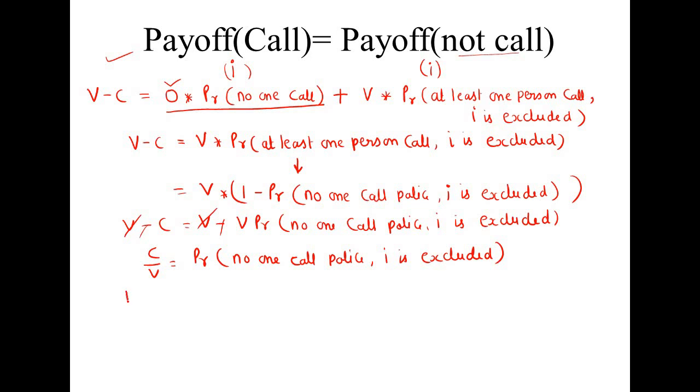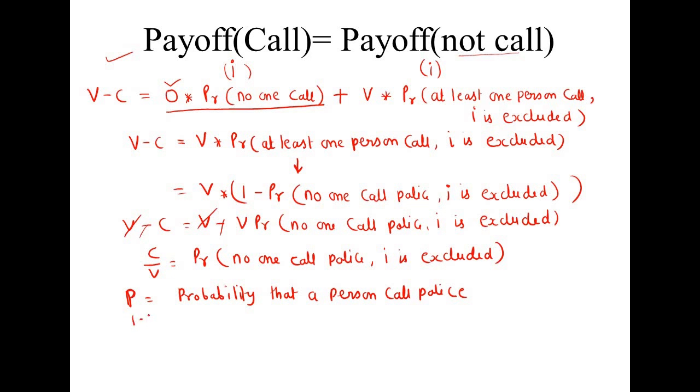Now I assume that p is the probability that a person calls the police.